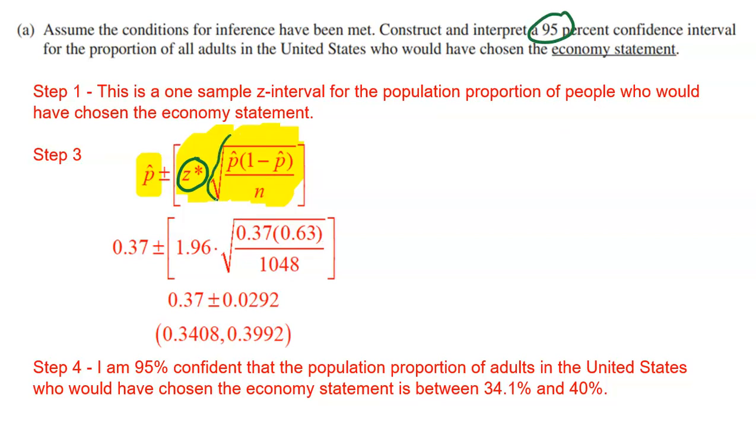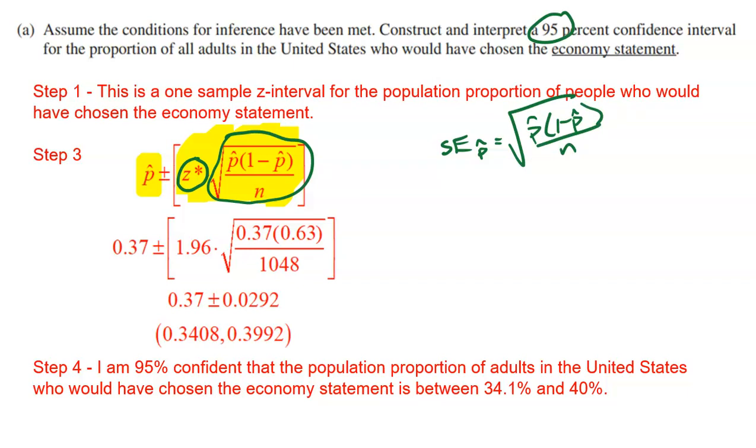And then this back part is our standard error. So it's your z star, your critical value, times your standard error. Now, the formula for standard error, when you're working with a sampling distribution for a population proportion, is the square root of p hat times 1 minus p hat, all divided by your sample size. All right, so now I'm just putting everything in here.